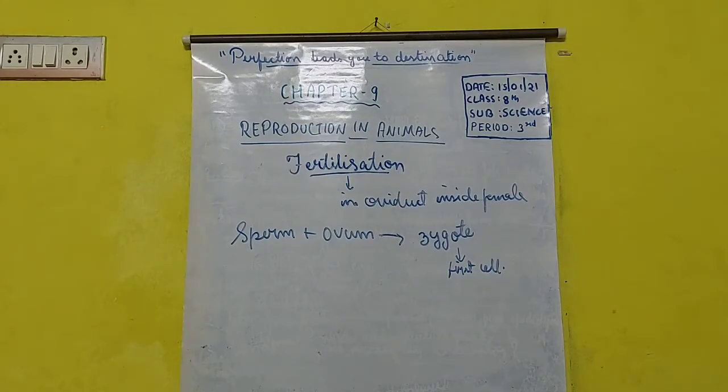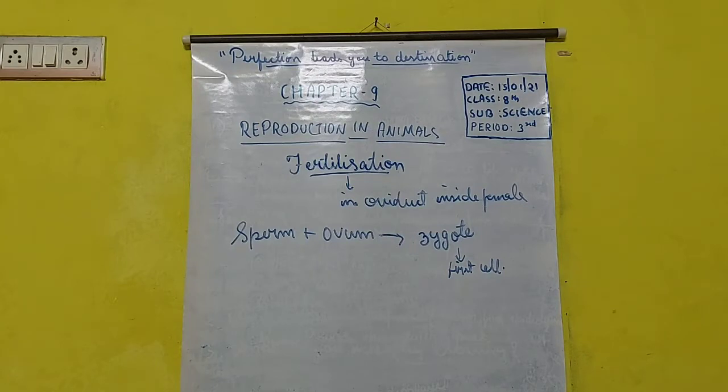Now what happens here is we saw that many of the sperms are being released by the male gamete, and only one egg is released by female, but the sperm number is much more. All the sperms go into the female body, but only one survives till last and rest decay and die.